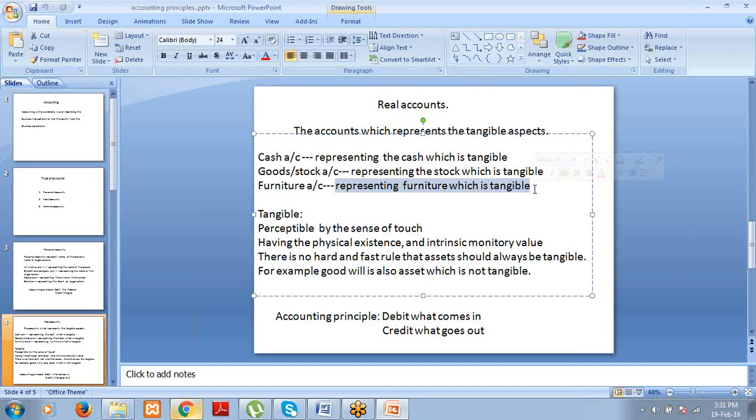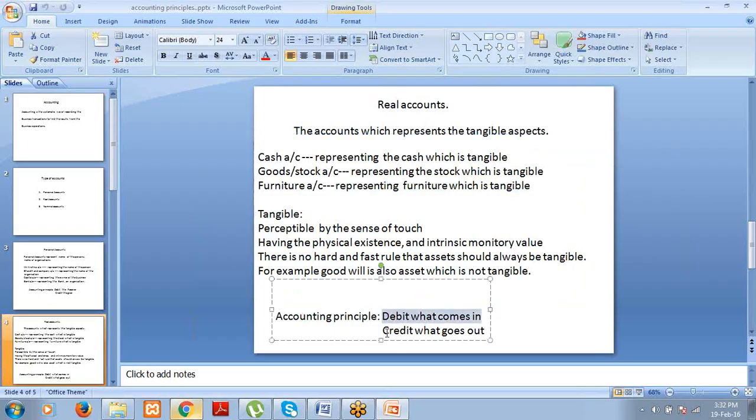So the cash account, goods account, furniture account, land account, buildings account, etc. All these accounts are covered under real accounts. And the accounting principle is: debit what comes in and credit what goes out. Again, this is the principle you have to remember. So this is the thing regarding real accounts.